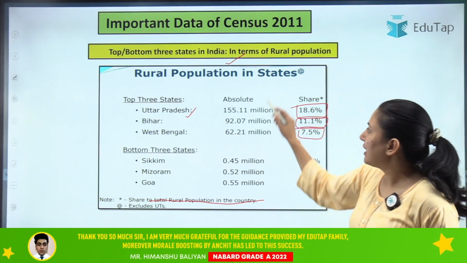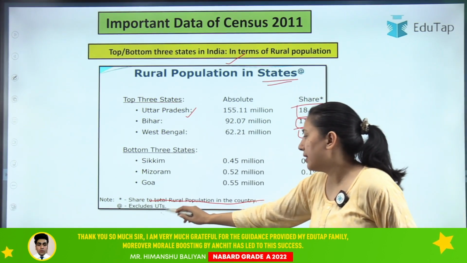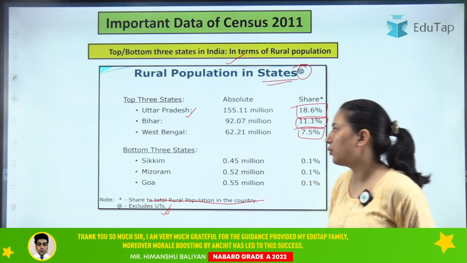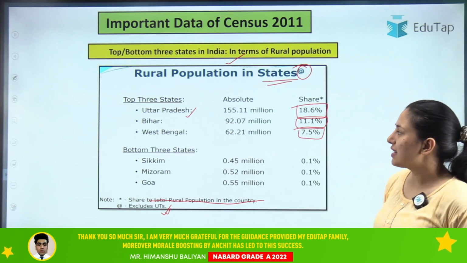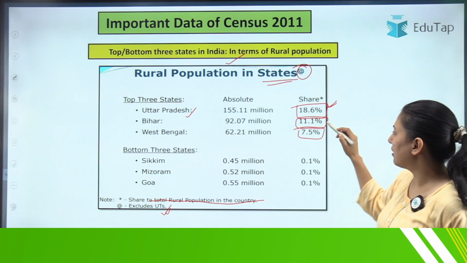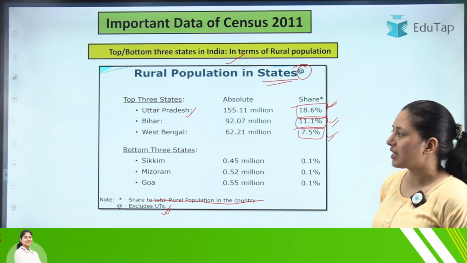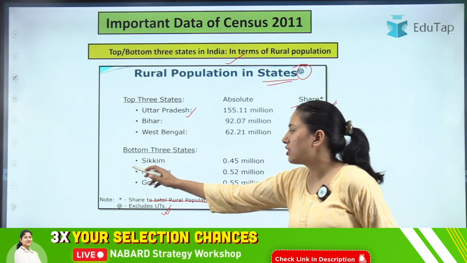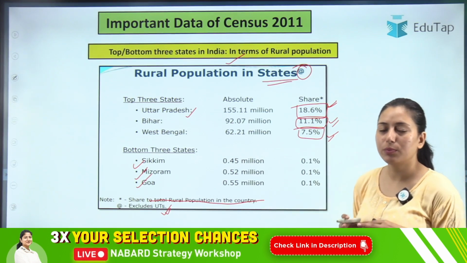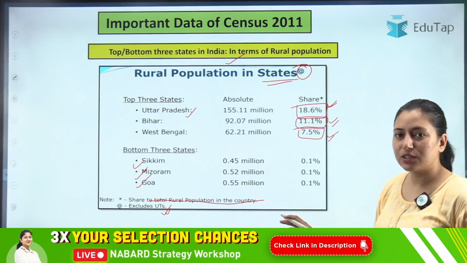Basically here we are talking about states. UTs are not included here, which means we are excluding UTs and only talking about states. So among states, Uttar Pradesh is leading in rural population with 18.6 percent, Bihar with 11.1 percent, and West Bengal with 7.5 percent. If we talk about the bottom 3 states, they are Sikkim, Mizoram and Goa. Here there is the least percentage of rural population as compared to other states. Clear? So now this is clear to you, I hope.